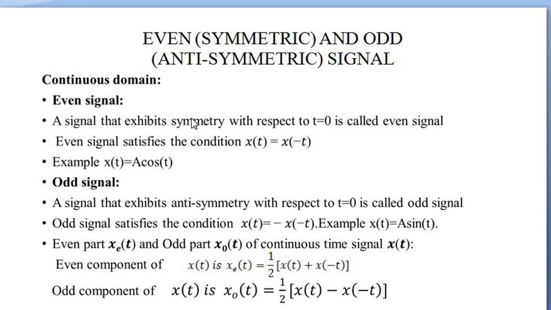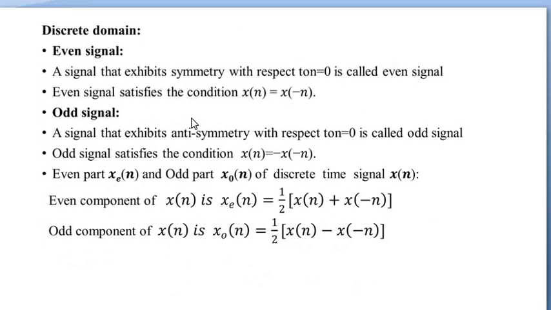Even component of x of t is given as 1 by 2 [x of t plus x of minus t], and odd component is given as 1 by 2 [x of t minus x of minus t].